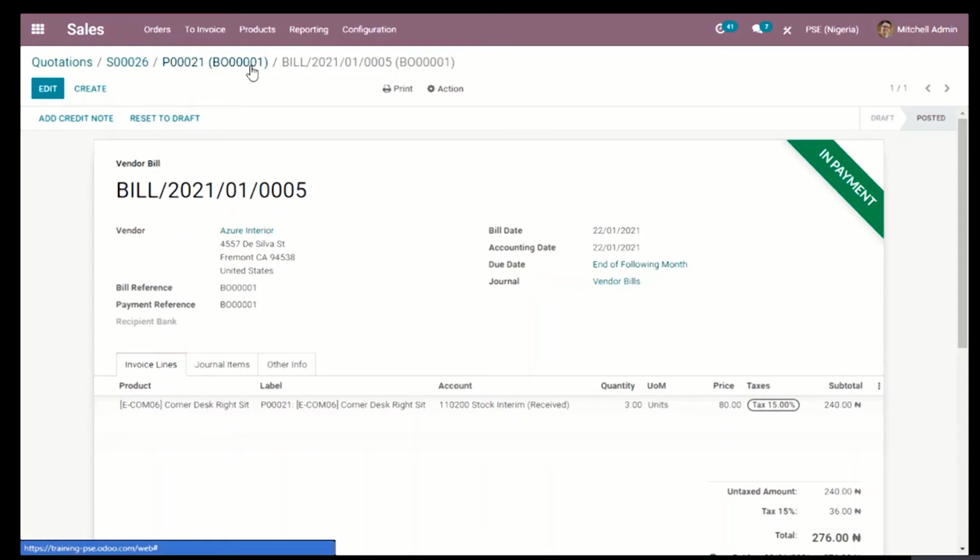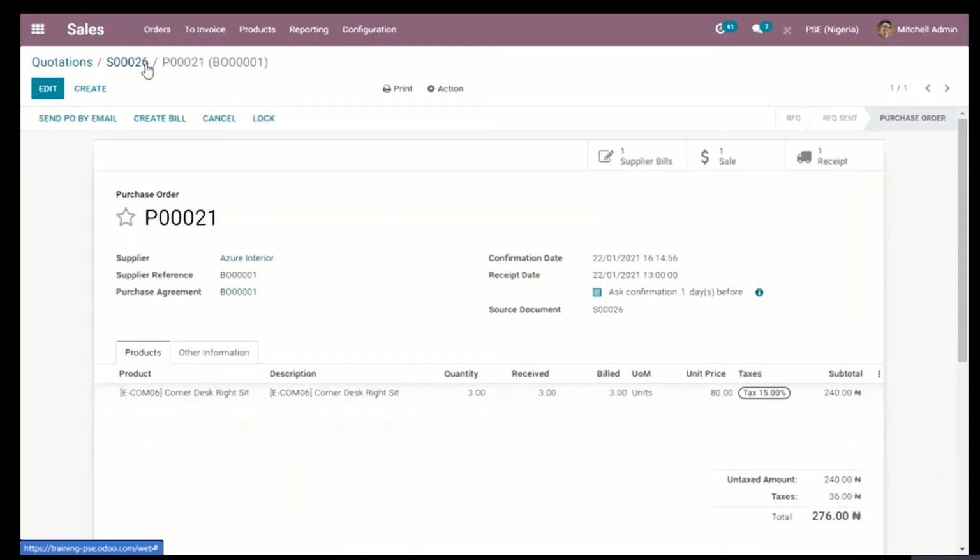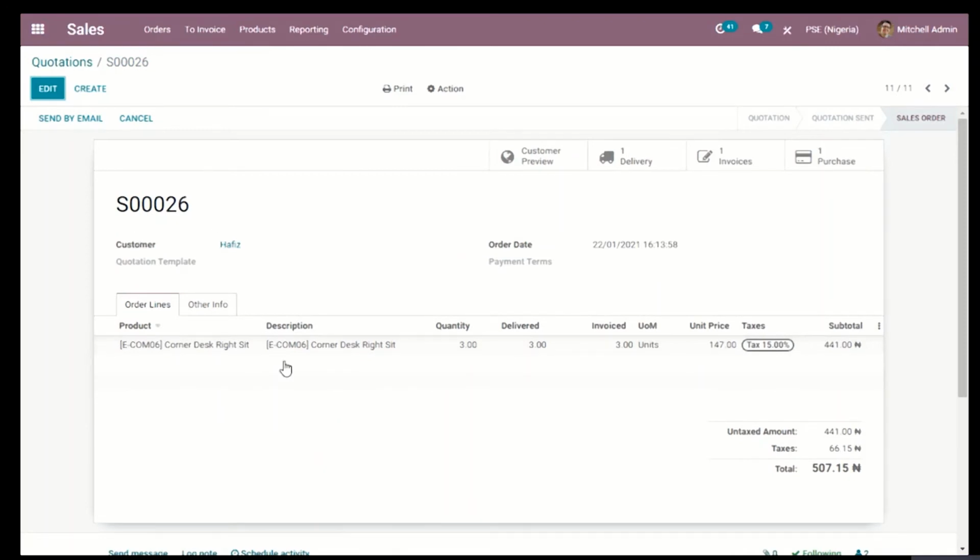So what I just showed you is the process of drop shipping. That is creating a product that is available for drop ship, assigning that you might need to buy that particular product from a particular vendor. So once a customer decides that they want to buy that particular item, and you create a sales order, Odoo automatically creates a purchase order corresponding to this sales order, and we can go ahead to validate the purchase order so that we can then purchase the item on behalf of our customer, Afis.